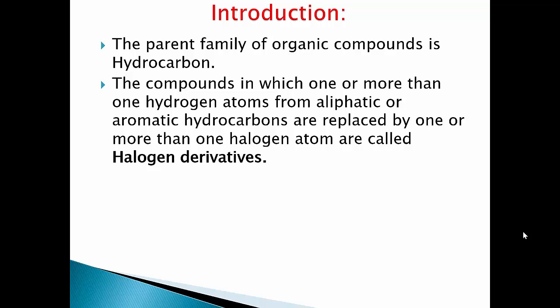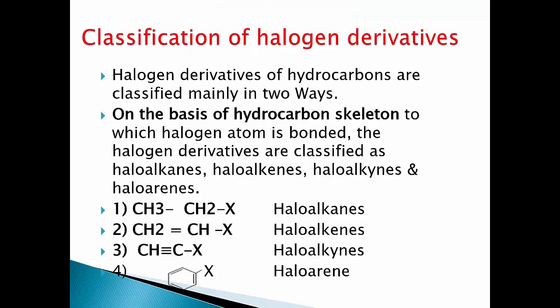Now we are going to see what is meant by halogen derivatives. The compounds in which one or more than one hydrogen atom from aliphatic or aromatic hydrocarbons are replaced by one or more than one halogen atom are called halogen derivatives. First we are going to see the classification of halogen derivatives.